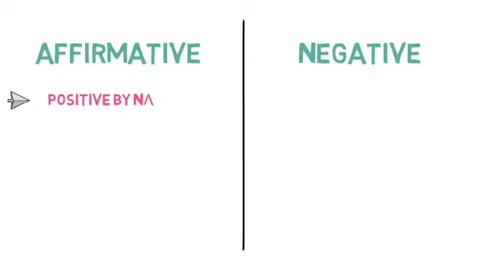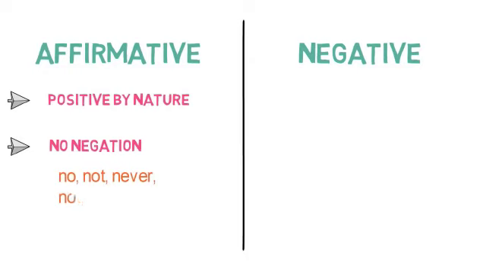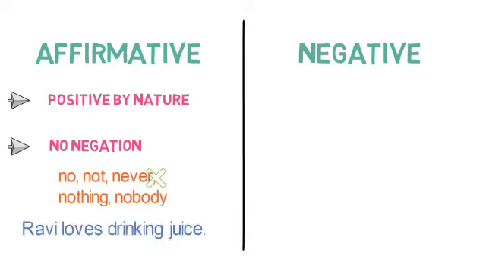Affirmative first. Affirmative sentences are positive in nature. Positive, I mean, words like no, never, not are not used. So, no negation is there. For example, Ravi loves drinking juice. There is no not, never, such words are not used. So, it is affirmative.